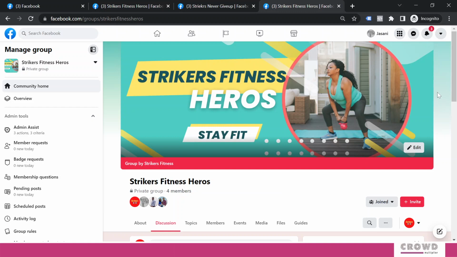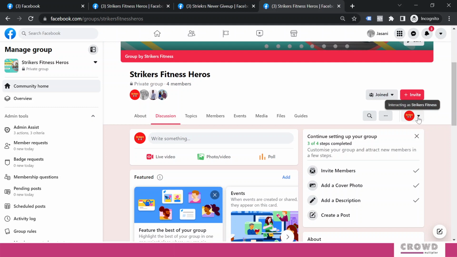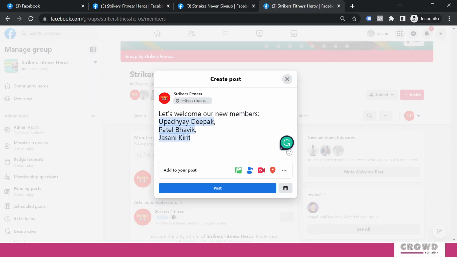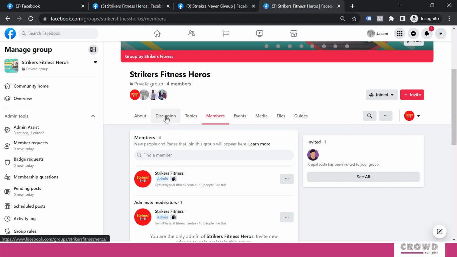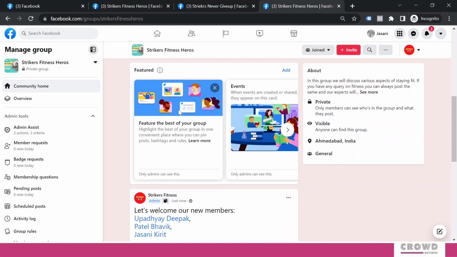So now let's learn what kind of content we can post in this particular group. As an admin, if I come to this members area, the most interesting thing I can do is write a welcome post. Right now we have 3 new members, so we can post this pre-designed content: let's welcome our new members Upadhyay, Deepak Patel, Bhavik and Jasani Kirit. If I click post, and go to discussions, I would be able to see this particular post.